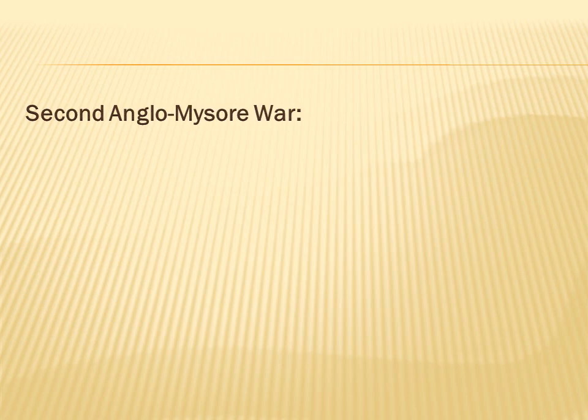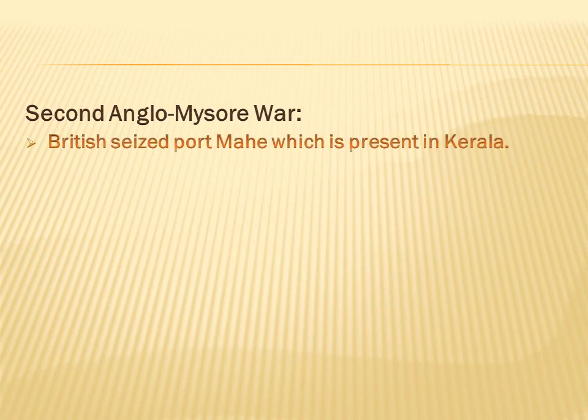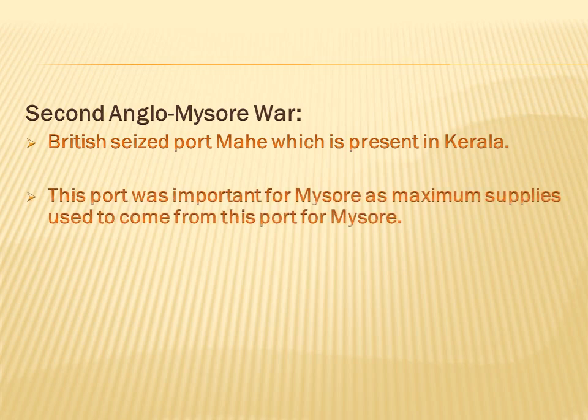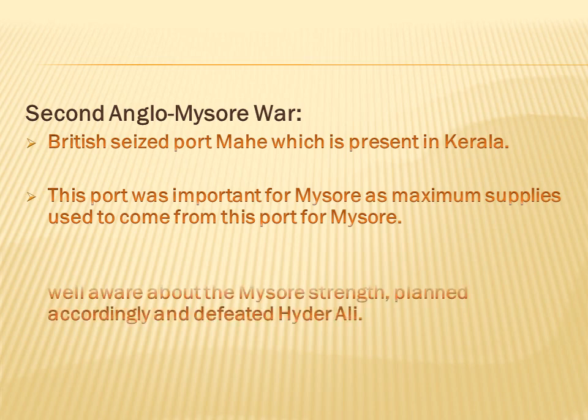The second Anglo-Mysore war was initiated by the British when they seized Port Mahe, which is in Kerala. This port was very important for Mysore, as maximum supplies used to come through it.